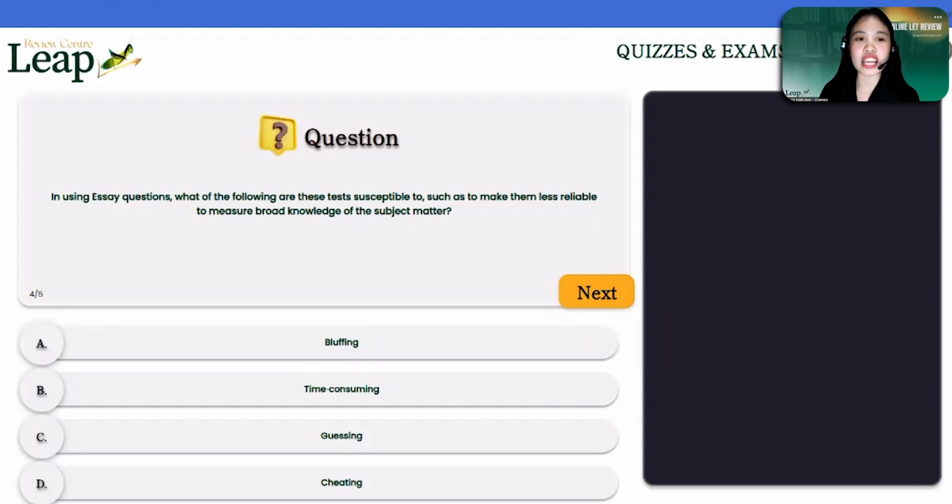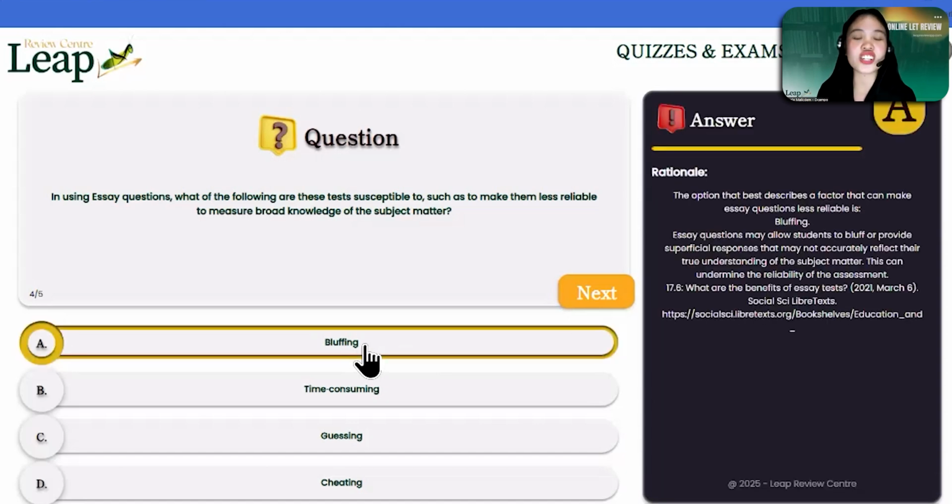So we're talking about essay questions, but the possible disadvantage of using it when measuring broad knowledge. What could that be? So Ma'am Jella answered letter C. Guessing. How about the others? All right. I've seen letter A, letter B, letter A. All right. Okay, majority, I guess it's letter A. So let's try to select letter A now. Very good. It is the correct answer.